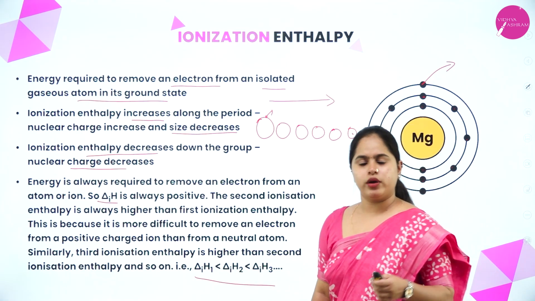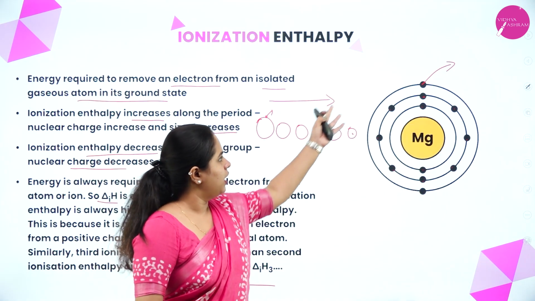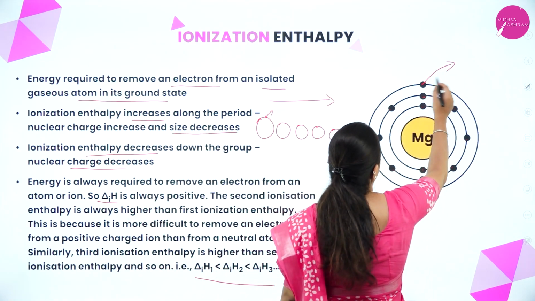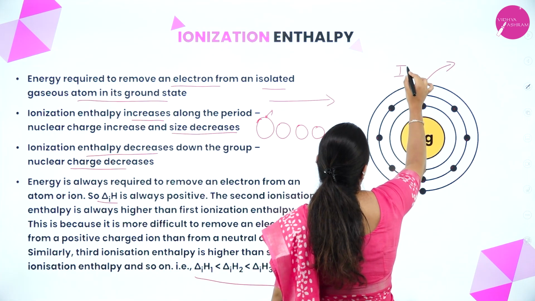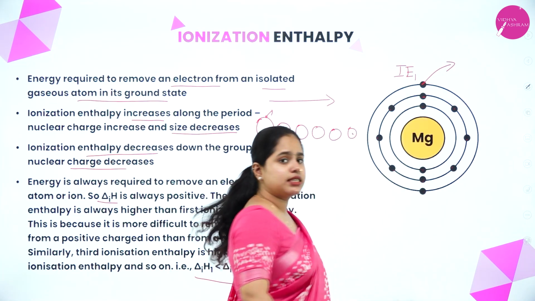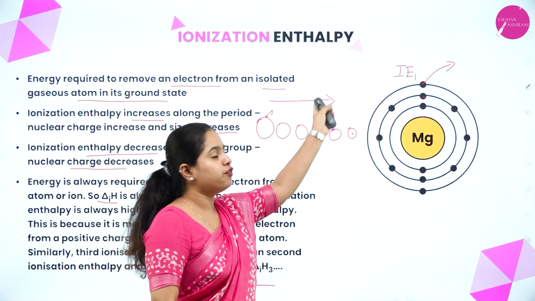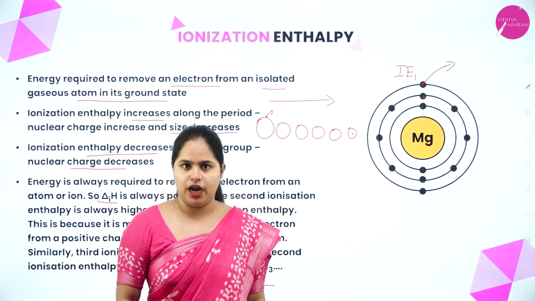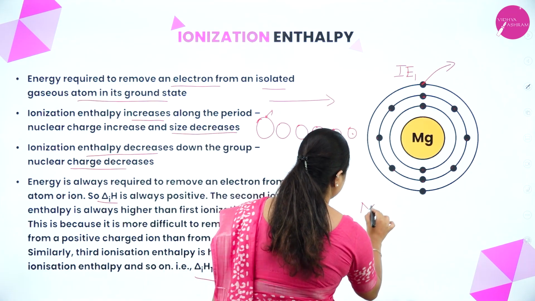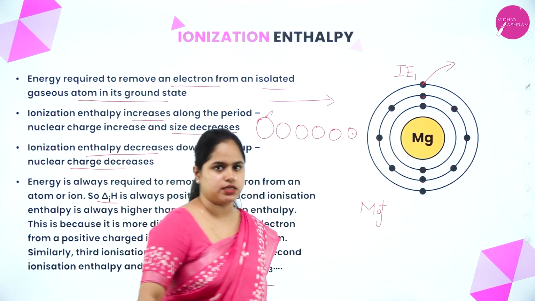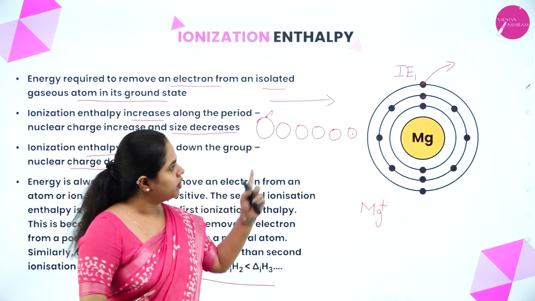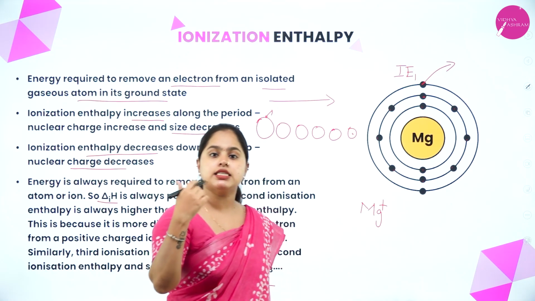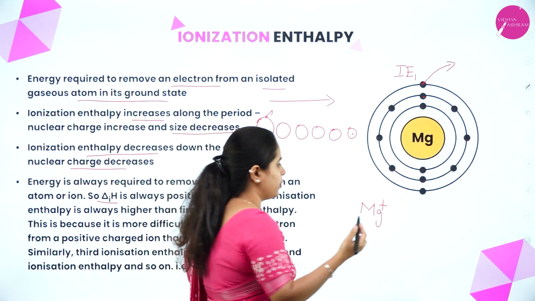So, let's take this example itself. I want to remove one electron from the magnesium atom. The first ionization enthalpy is the energy required to remove the first electron from the magnesium atom. Now it became a magnesium ion, a positively charged magnesium ion, Mg+, because one electron has been removed. Now I want to remove the next electron. The second electron is also to be removed.